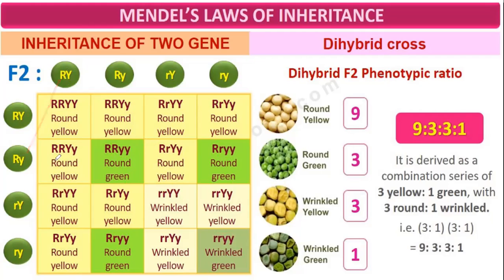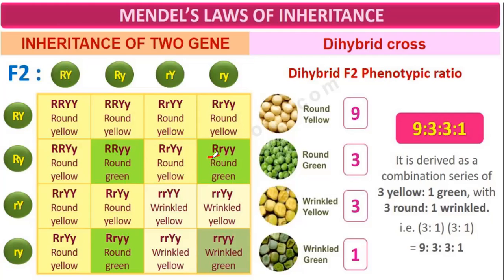Then there is another combination: capital Y and small y, so it becomes round here. This is capital R, small y. Small y is green, so it is round but green, not yellow. Why not yellow? Because capital Y is not here. Second, here, this and this: capital R from here, small r from here, capital Y here, small y here. Because of capital R it is round, and because capital Y is there, it is yellow. So it will be round yellow.